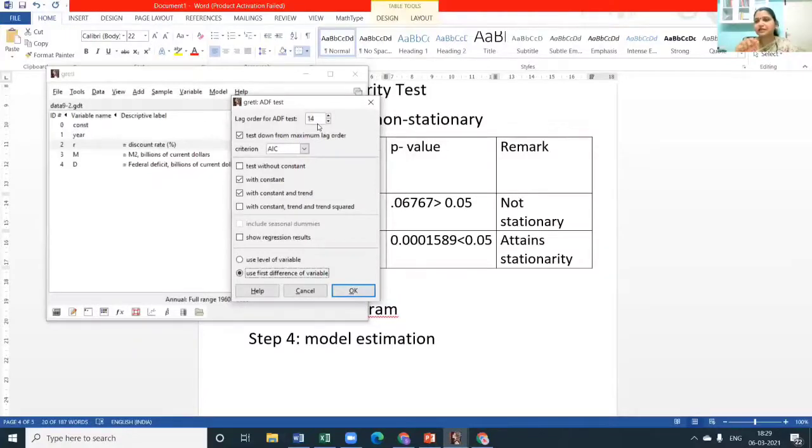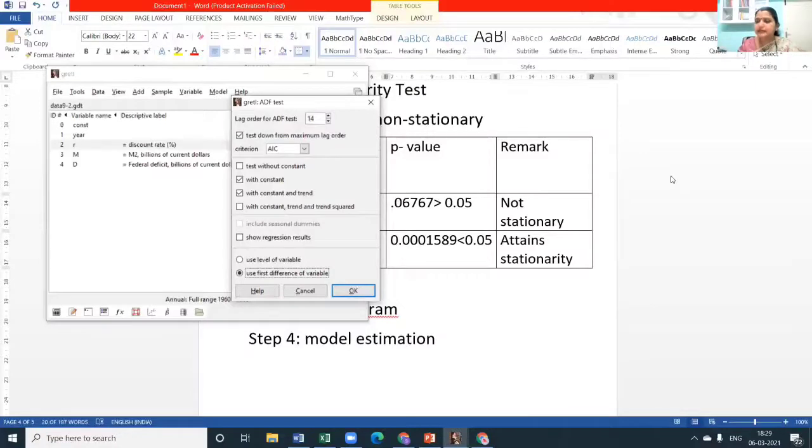I'll check once and say what exactly the value is. I remember it as 1/3 of the length of the time series. So 1/3 of 35 will be close to it. That is the normal setup for how many lags it has to be.